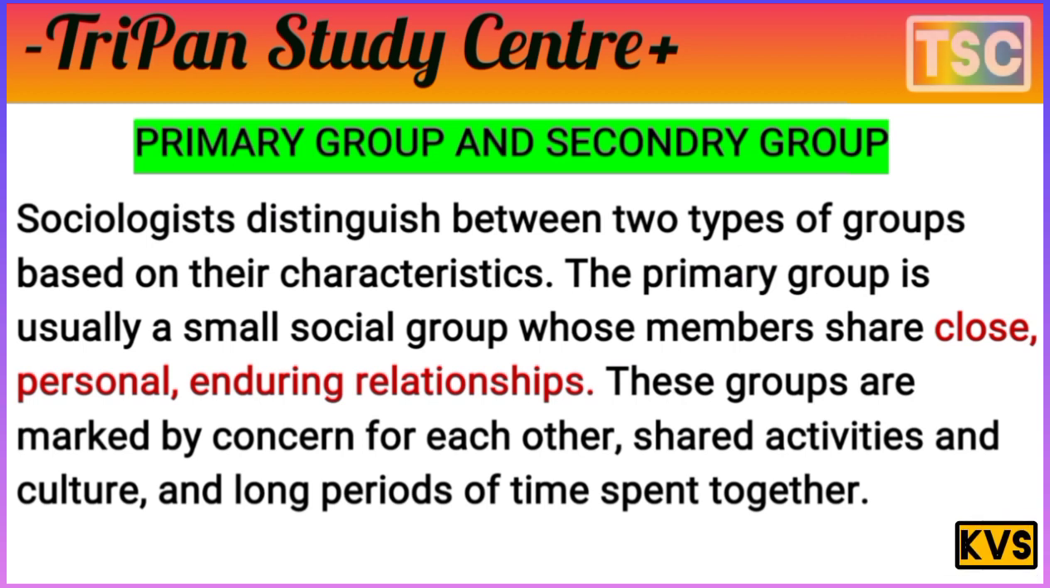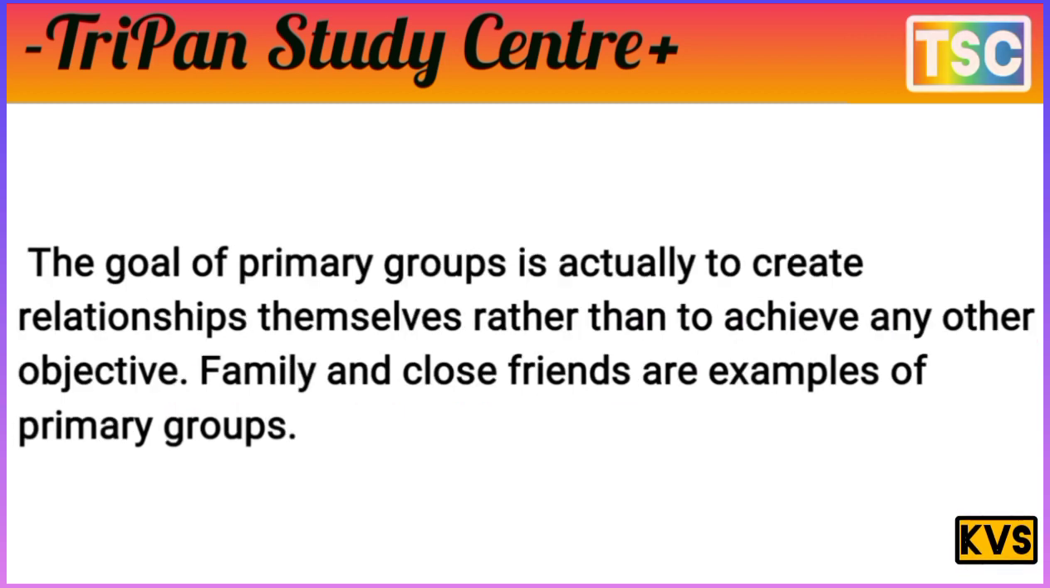That's important here. There is a difference between the two types, primary and secondary group. The primary group is usually very small because its members share close, personal, enduring relationships. The goal of a primary group is actually to create a relationship among themselves rather than to achieve any other objective. Family and close friends are examples of primary groups.